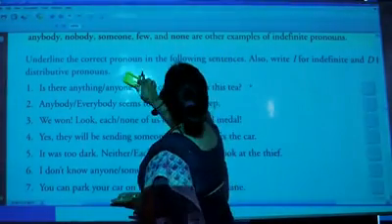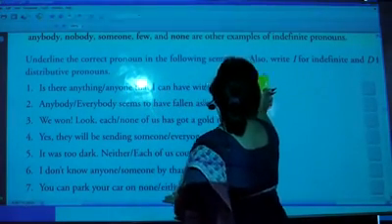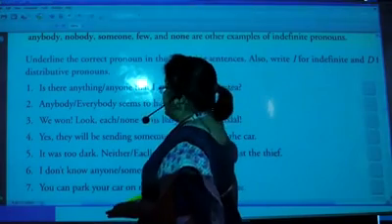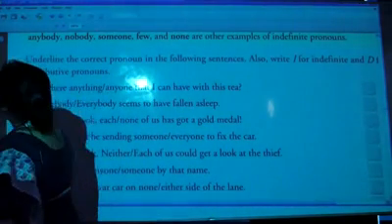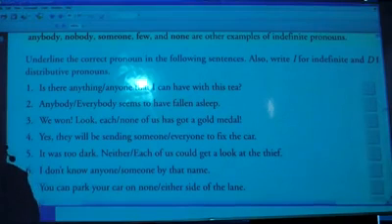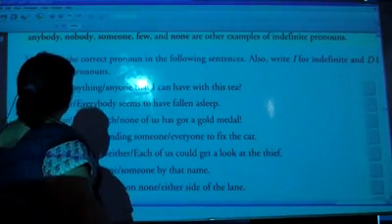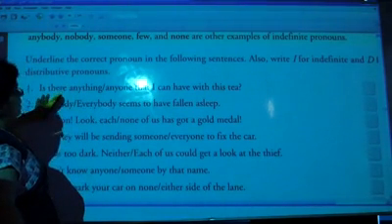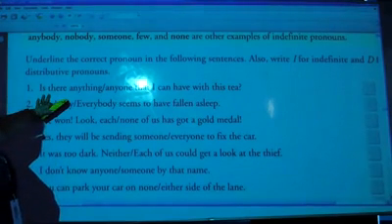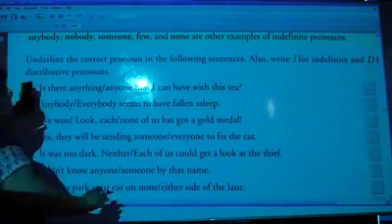So here, underline the correct pronoun. Also write I for indefinite and D for distributive pronouns. Right, children? So our first sentence is: is there anything or anyone that I can have with this tea? I repeat, is there anything or anyone that I can have with this tea? Now, which word will be suitable?